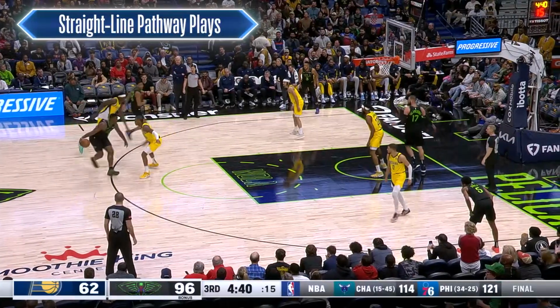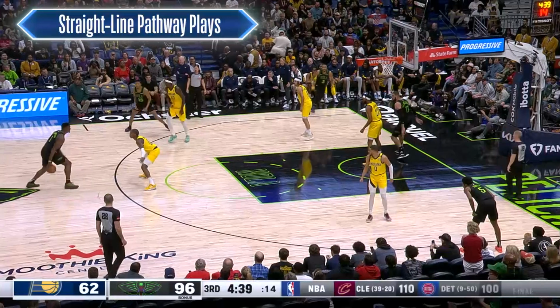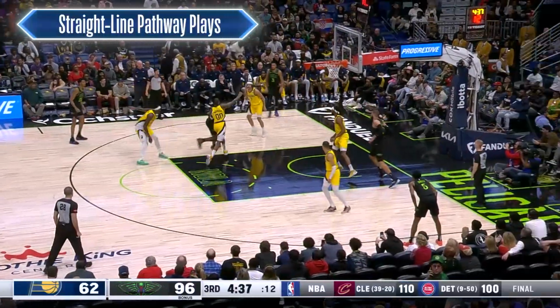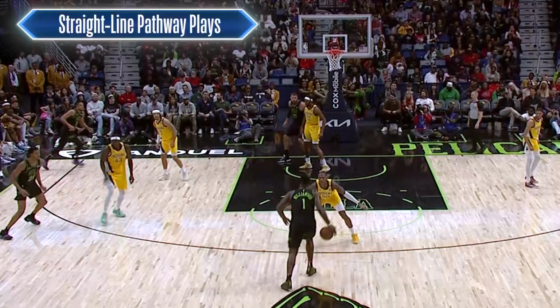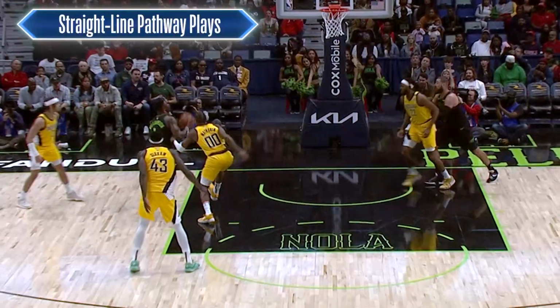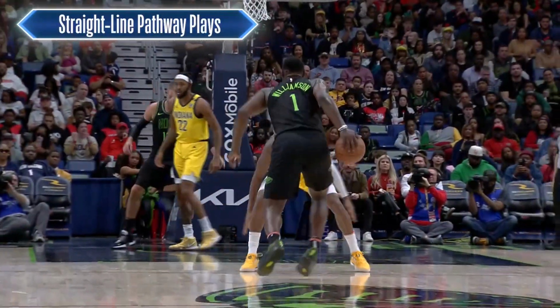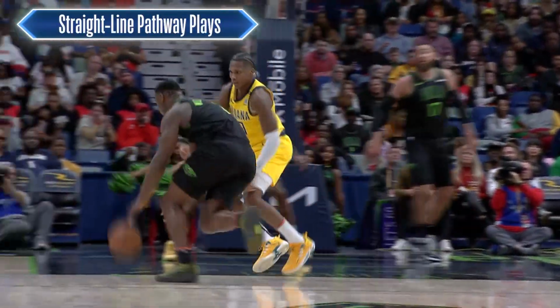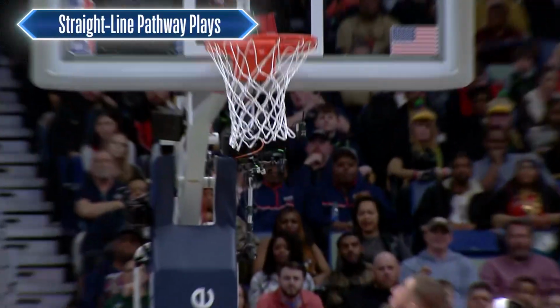One final example of an offensive player being taken off his path can be seen here. The offensive player, Zion Williamson, establishes a straight line path toward the basket. The defensive player, Bennedict Mathurin, moves forward into Williamson, and he makes contact that is more than marginal, and this contact takes Williamson off his path. A defensive foul was needed on this play.